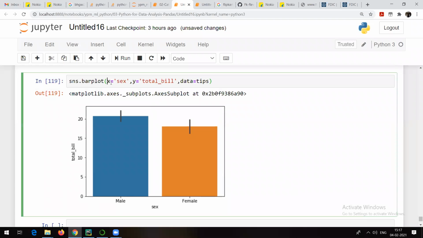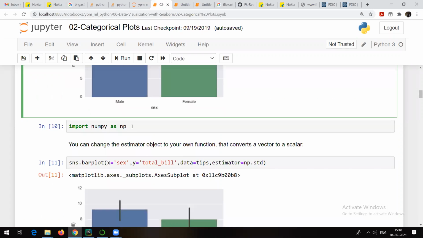You can see that on the x-axis we have the sex column, male and female. On the y-axis we have total bill. So it means that a bar plot you can make use of for categorical data as well as numerical data. So male and female. What can I say from this one? I can say that the number of males visiting the restaurant is more as compared to the number of females. That's what we can interpret from this particular bar plot.